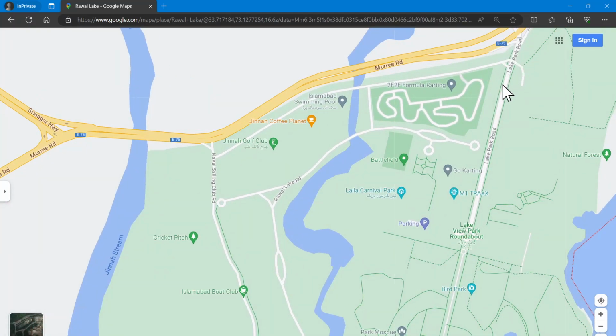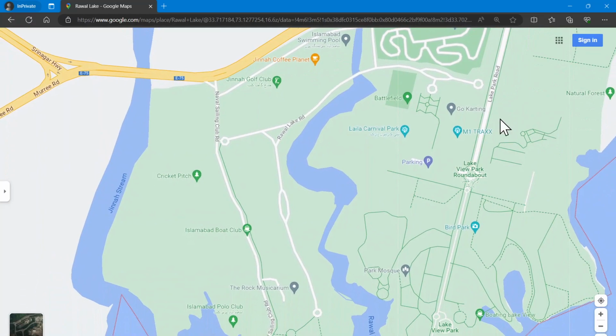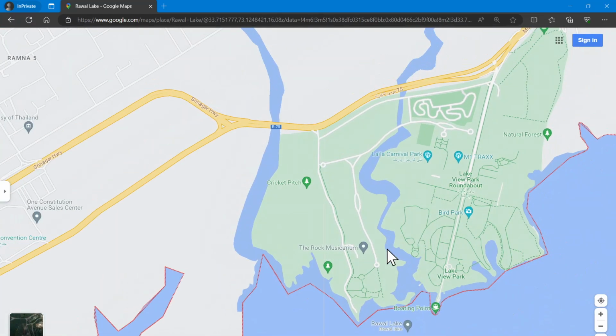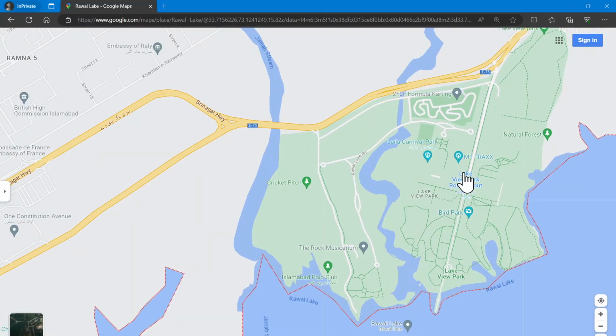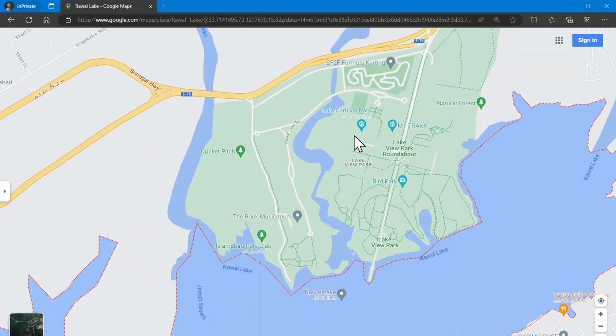So most probably it would be better if you share the location of the Lakeview Park roundabout so that everyone is supposed to reach here, and then from here you can further plan your visit, which includes going inside the lake through a boat as well. So friends, to share the location, just click on any place where you want your friends to reach. In this case I am going to click closer to Lakeview Park roundabout.